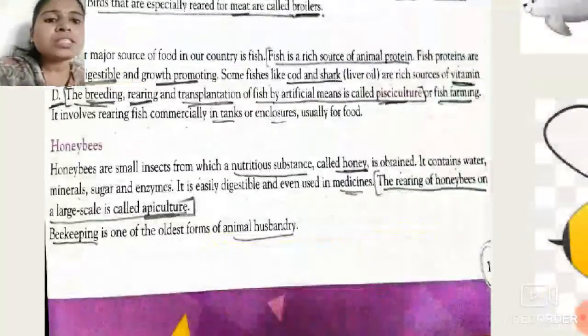Now the next one is the honeybee. What are these honeybees? See students, all of you know that we get honey from the honeybees. Honeybees are small insects from which we get the nutritious substance called honey.